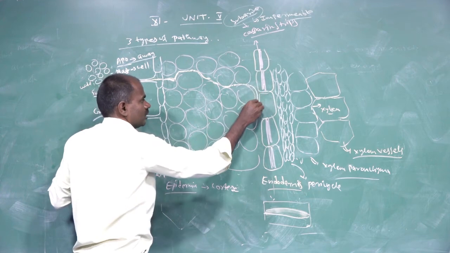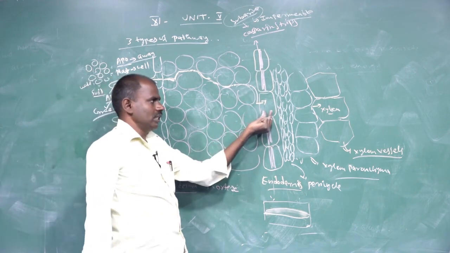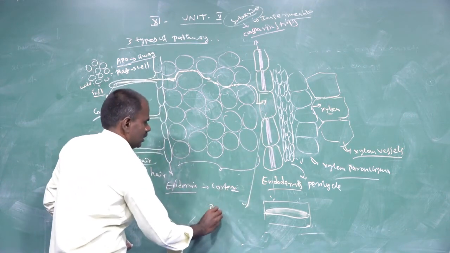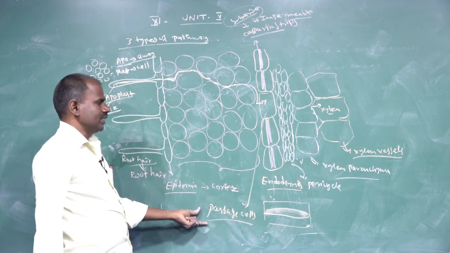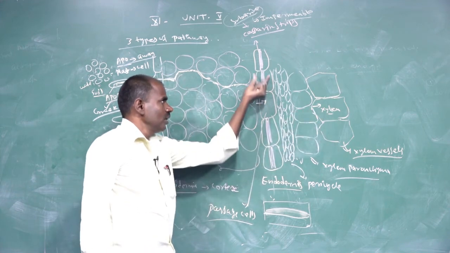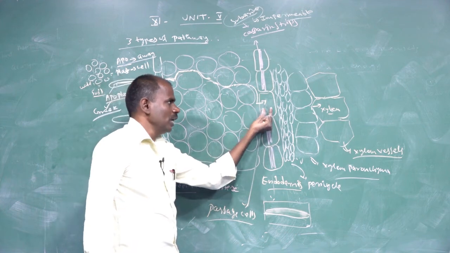Through the cell wall and intercellular space, water reaches the region without Casparian strips. That cell is called a passage cell.